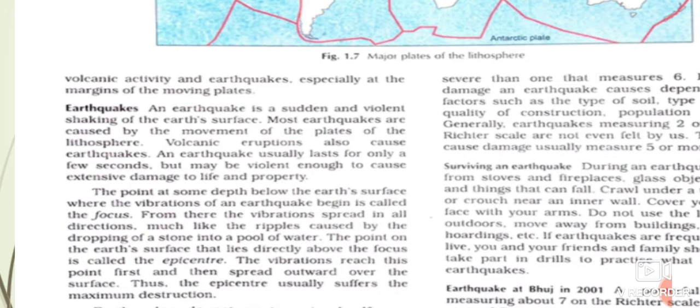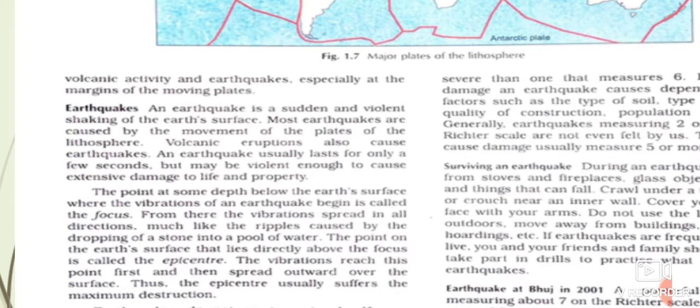They produce vibrations or tremors, which spread out in all directions in the form of circular waves, and these circular waves are known as ripples. Whenever we throw something into a pool or a glass of water, what do we see?